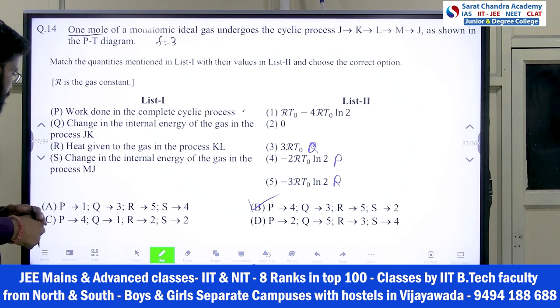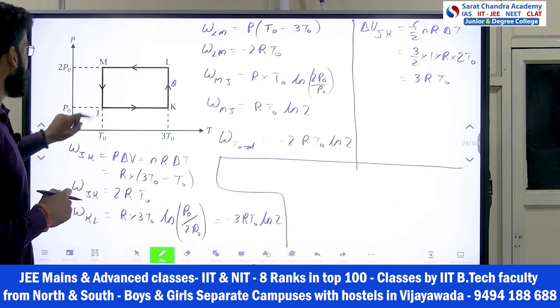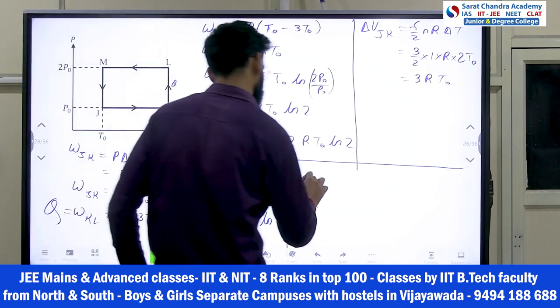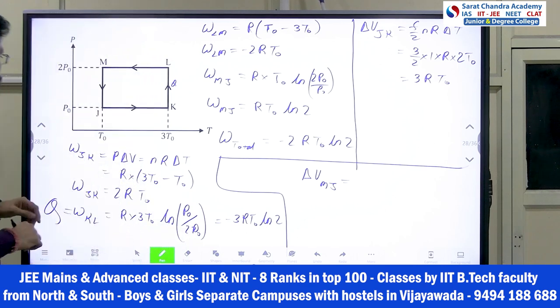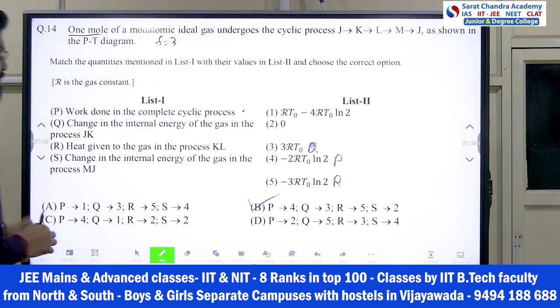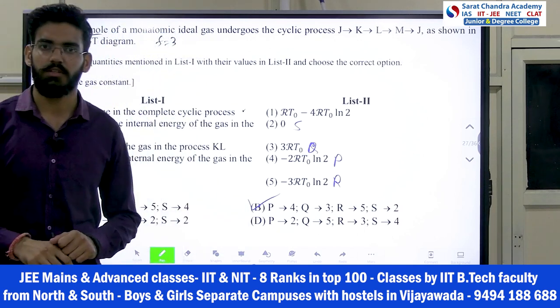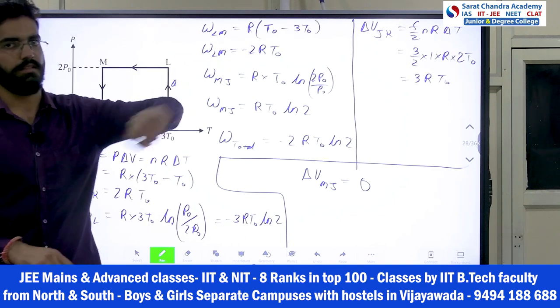Right? Now, as option, what he is asking, change in the internal energy of the gas in the process M to J. So delta U in M to J process. Delta U is f by 2 nR delta T. So M to J, 0. Right? What is the answer? 0. So let's check, 0 is the answer. Yes, S came. Why? Because temperature is constant. So delta U is 0, because the formula is f by 2 nR delta T, so delta T is 0.